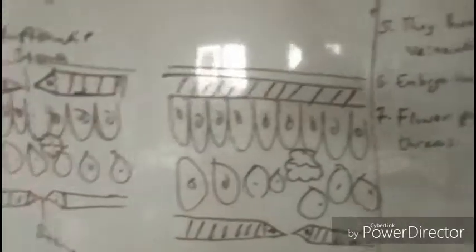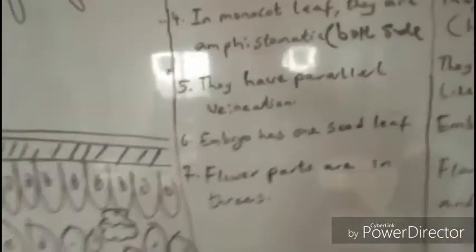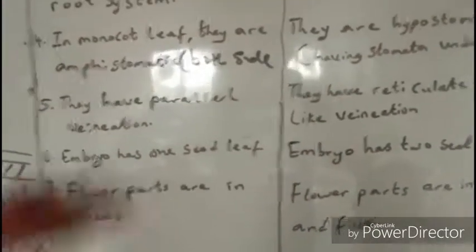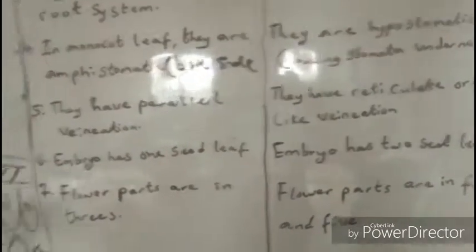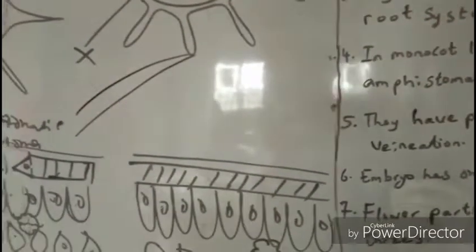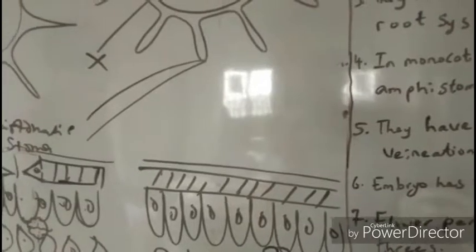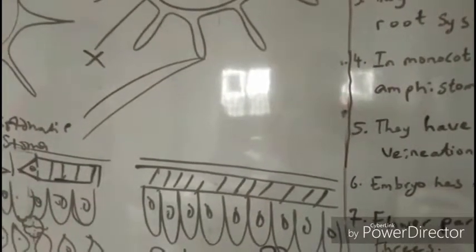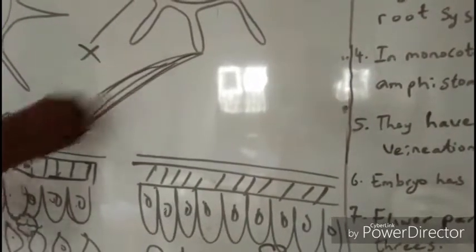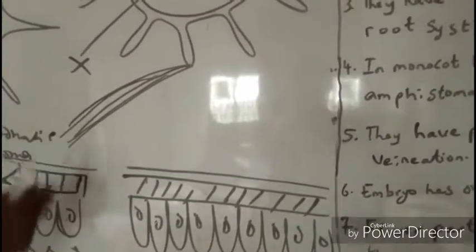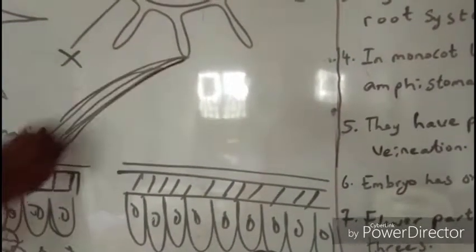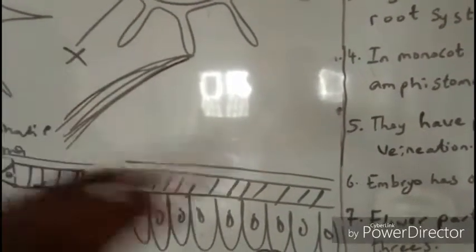So, as we're running on, now we have parallel venation for monocot. Please look at this. All your grasses, I mean to say, all grasses are monocot. Palm tree is monocot. Maize plant is monocot because the leaf is straight, parallel. When you cut it off, you see that there's a parallel venation on it.